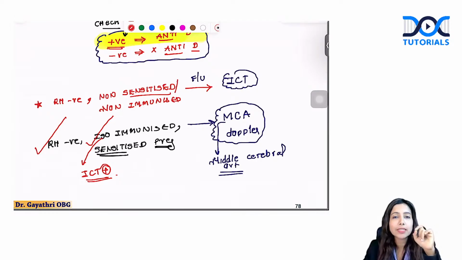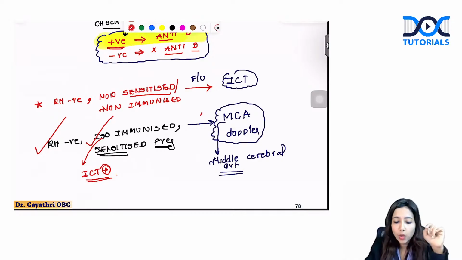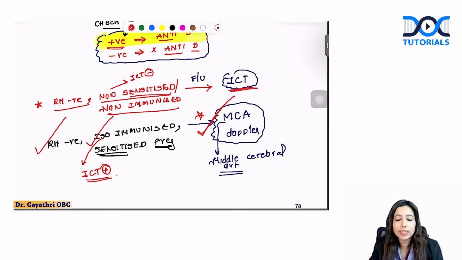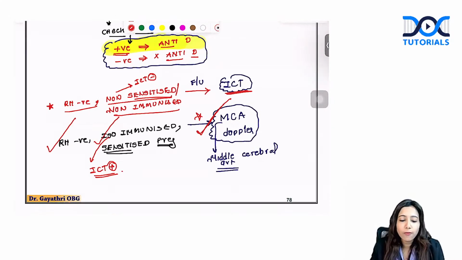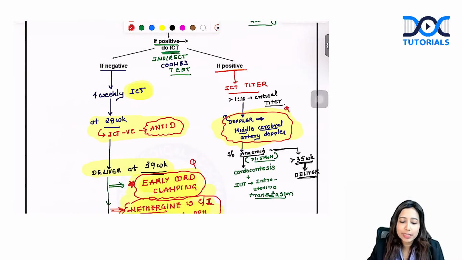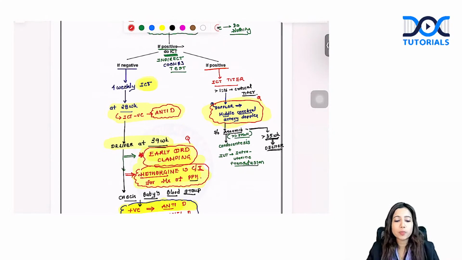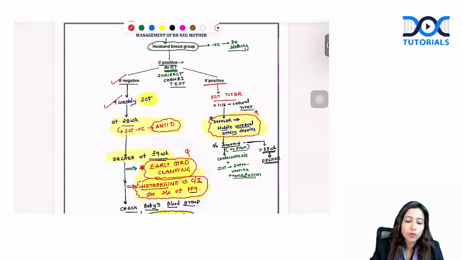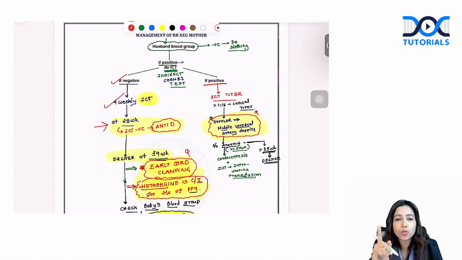So the next test that you will do is ICT titer. If the titer is more than 1:16, we proceed with middle cerebral artery Doppler. If you see that RH negative, ICT is negative, that means she is non-sensitized. You proceed with repeating the ICT. We keep on following up the patient with 4 weekly ICT. This is the whole algorithm for management of any RH negative pregnancy as such. Patient comes to you RH negative, you keep on repeating the ICT 4 weekly. At 28 weeks, you will give her first dose of anti-D.